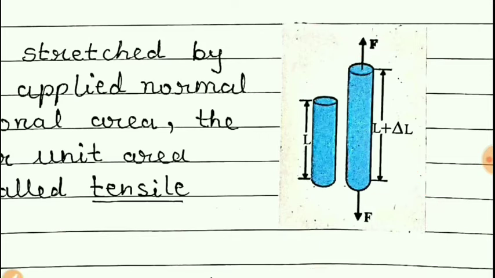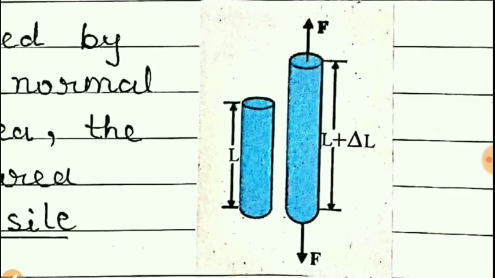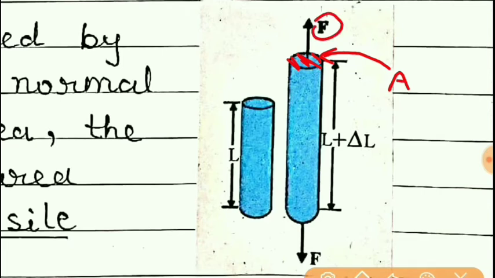Now students, here the cross sectional area is considered, this is the cross sectional area. So if the cross sectional area is A and the force applied is F, then stress sigma is equal to force per unit area.